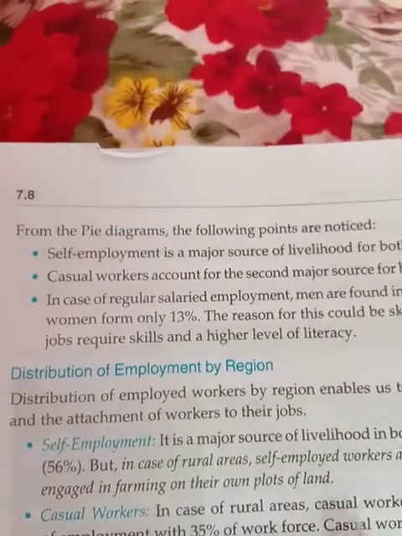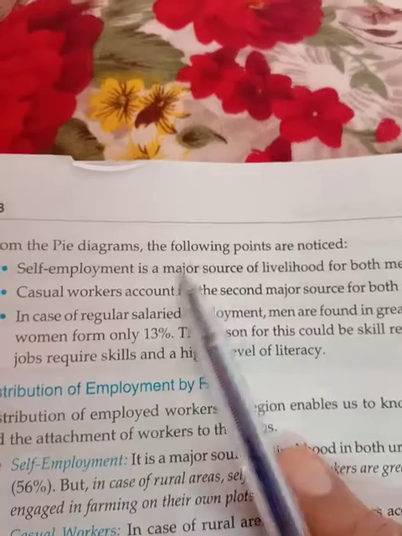So out of this pie chart, what can be discussed is that self-employment is first of all a major source of livelihood, and casual work accounts for the second major source for men and women. And in the case of regular salaried employment, men are found in greater proportion, whereas women are only 13%. The reason for this could be skill requirement, as a regular salaried job requires skill and a higher level of literacy. Definitely if you are in a regular type of job, then you have a higher level of literacy and skill.